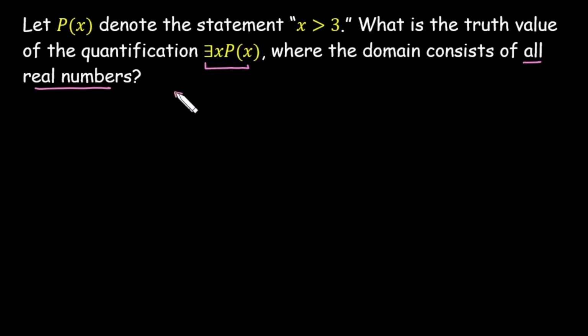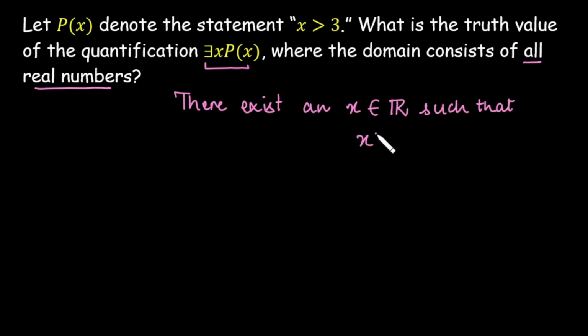So we read it as there exists an x from the set of real numbers such that x is greater than 3. Is the statement true? Yes. There exist many numbers, but we need at least one. So if we get at least one value of x from this domain for which the statement is true, we can say that its truth value is true.